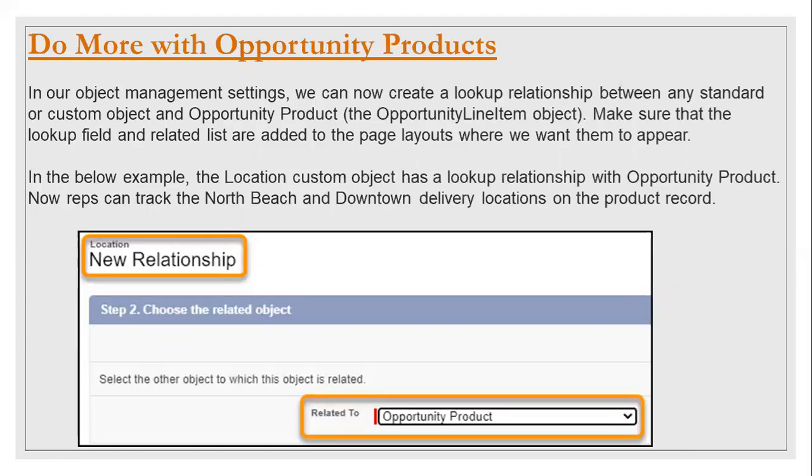Clear, everyone? These are the Spring 21 latest features. If you are going for any interview, they will ask you these questions: what are the latest upcoming features in Salesforce? So remember these things.